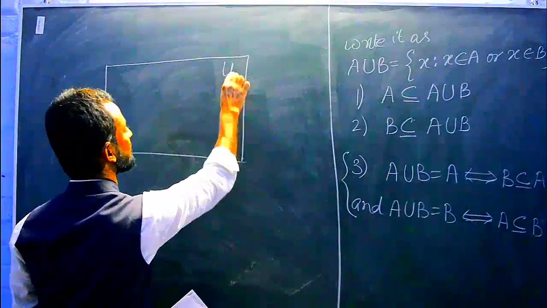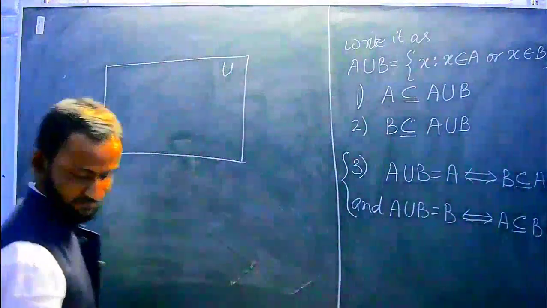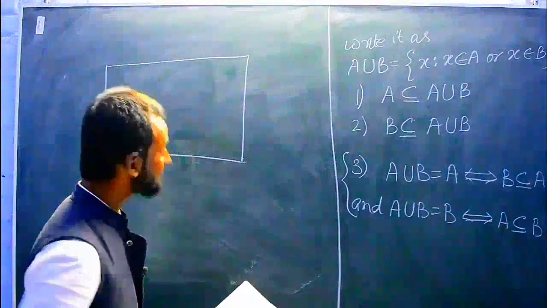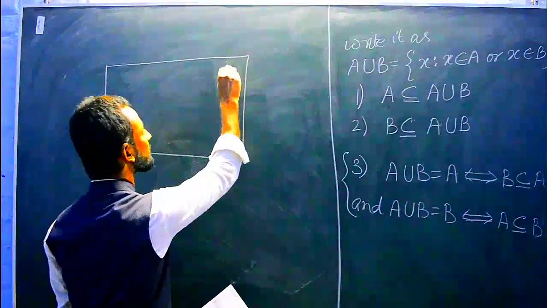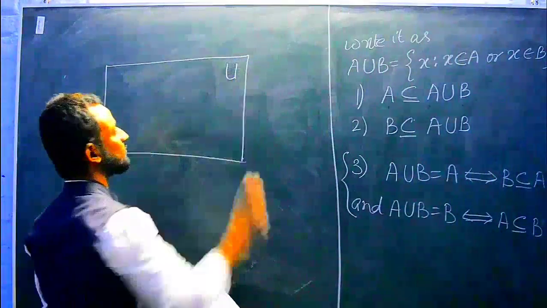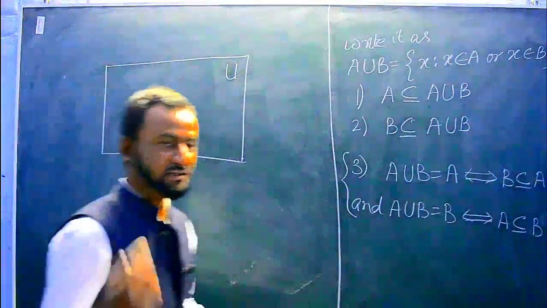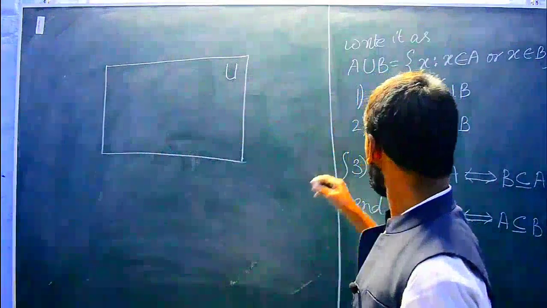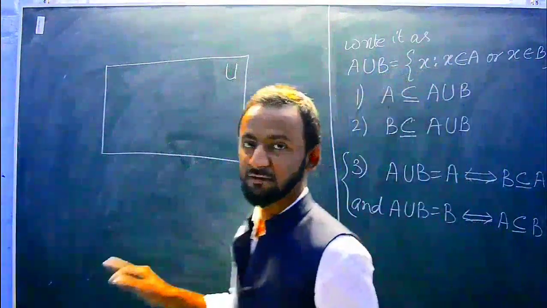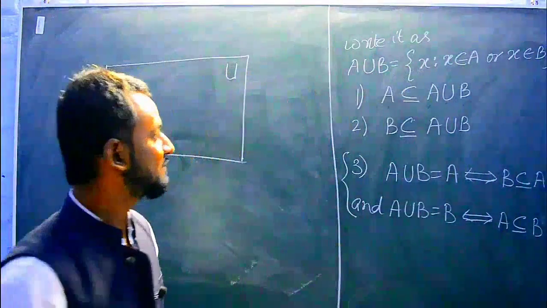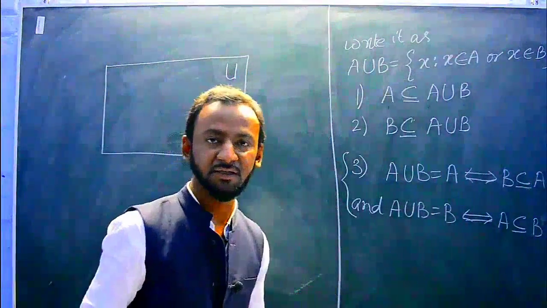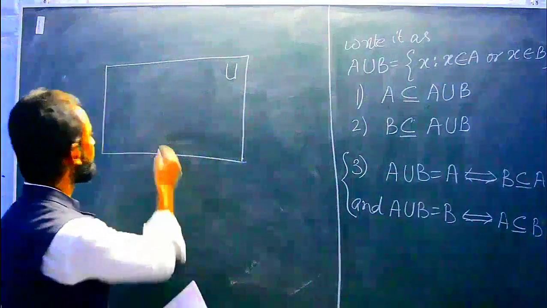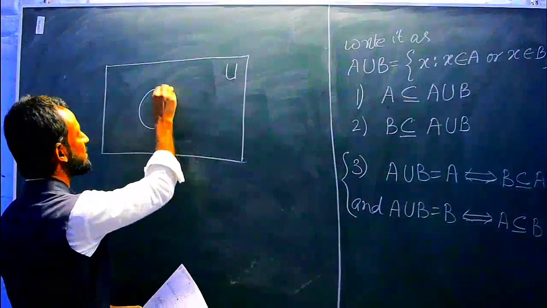Here we will simply write universal set U. U is the universal set, and this universal set will be according to the context. Here they have not defined it, but whenever we draw a Venn diagram and talk about union, intersection, disjoint, we need a universal set. So here is the universal set, and this is set A,